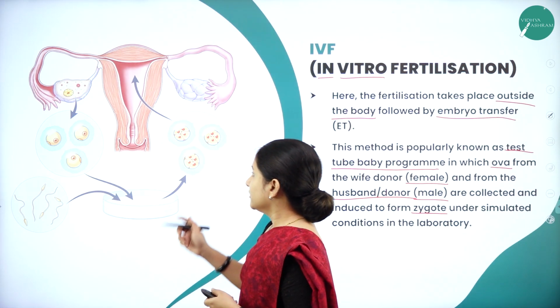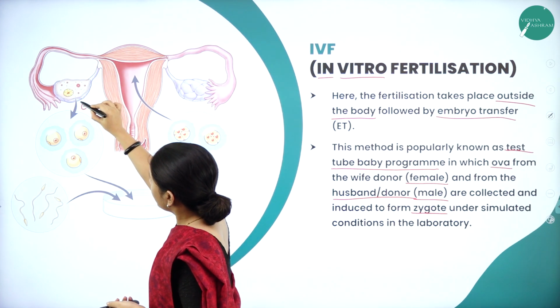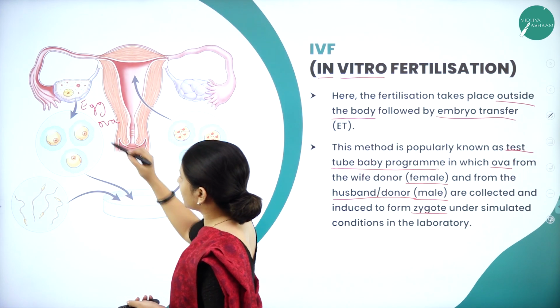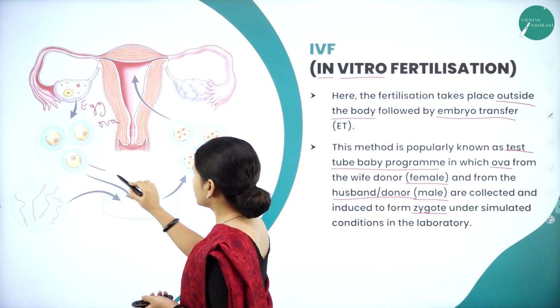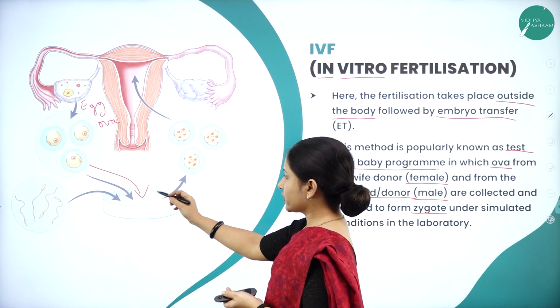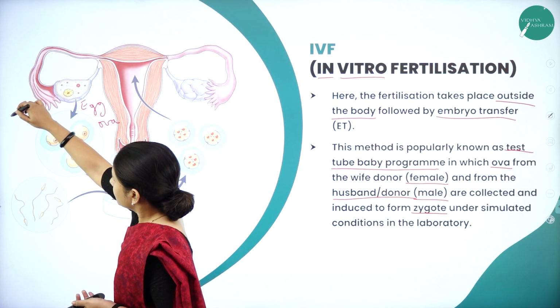So you can see here the egg or the ova is collected from the female. This is put in a petri dish. So either in a test tube or in a petri dish it is put, and so this is the female donor.